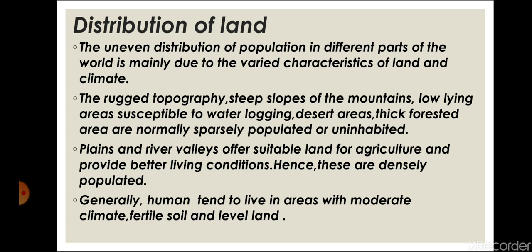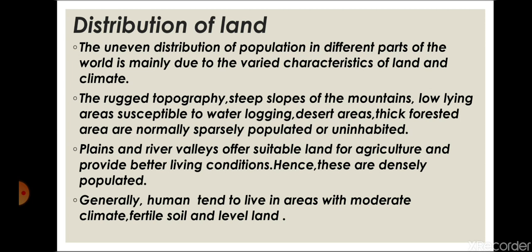These are the mountains, the steep valleys, the forest areas, the ocean areas, the desert areas. All these are sparsely populated because the living conditions are not suitable here. In comparison, the plains and river valleys offer suitable land for agriculture and provide better living conditions. Hence, these are densely populated.